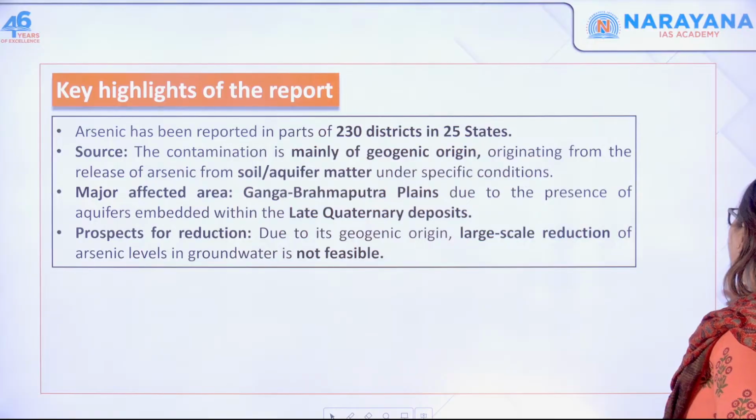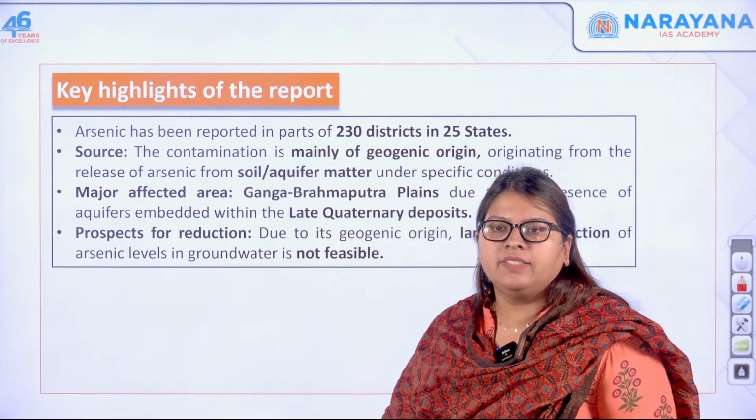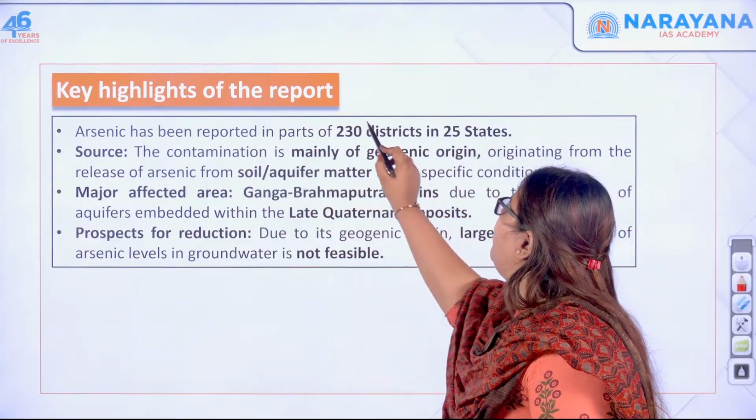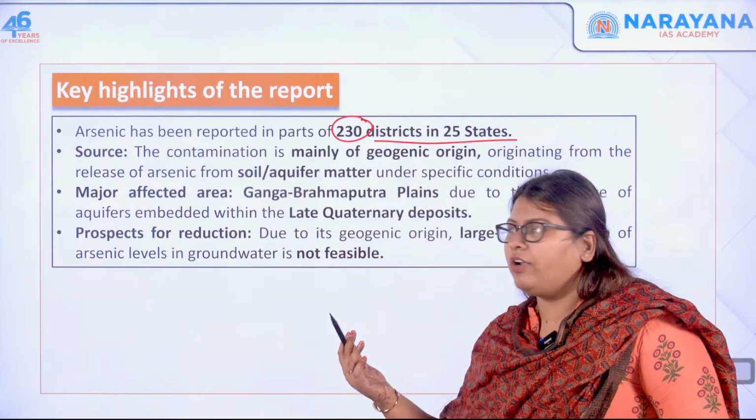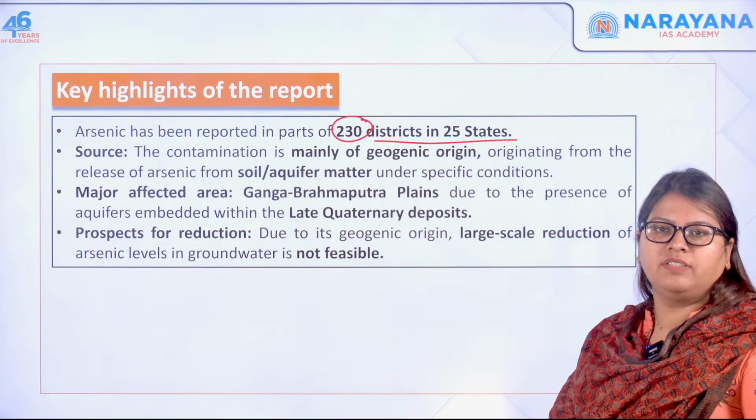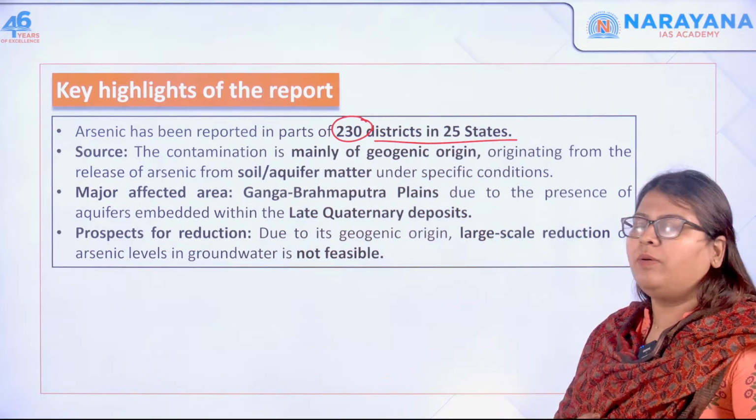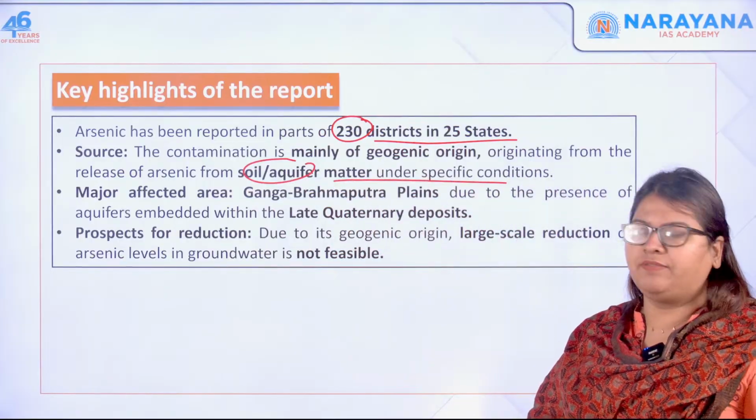Okay, now let's move forward and see the key highlights of the report. Arsenic has been reported in 230 districts in 25 different states. Again, not very important, and the contamination is mainly due to geogenic processes, which are natural processes, by the release of arsenic from the aquifers under specific conditions.